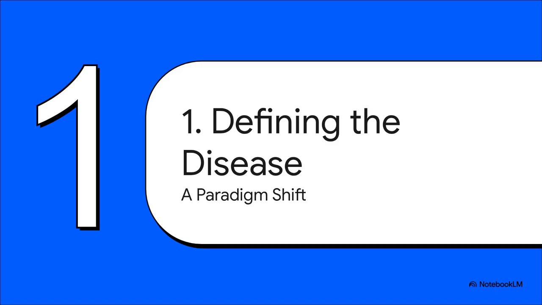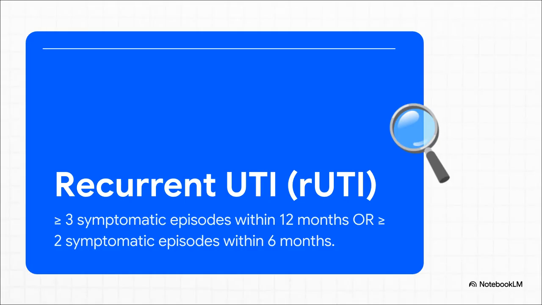Okay, Section 1, defining the disease. And we're going to start with what is a really fundamental shift in how we even think about classifying these infections. So, what do we actually mean by recurrent? Well, it's not just a feeling of getting UTIs a lot. There's a very specific clinical definition. We're talking about 3 or more infections with symptoms in a single year, or 2 episodes in just 6 months. Hitting this number is the trigger. It's the point where we stop just treating individual infections and start thinking about a long-term management plan.